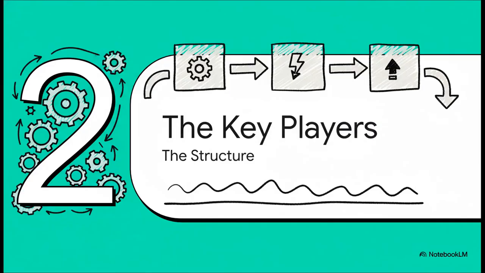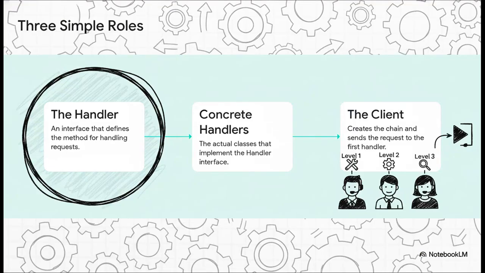So how do we actually build one of these chains? Well, the structure is surprisingly simple. It really just relies on 3 key players. Let's break them down. First up, you have the handler interface. Think of this as the blueprint, or the job description, that every single link in the chain has to follow. Second, you've got the concrete handlers. These are our Level 1, 2, and 3 support teams. They're the specialists who actually do the work. And finally, you have the client. This is the part of your code that kicks off the request, but it only needs to know about the very first handler in the chain.